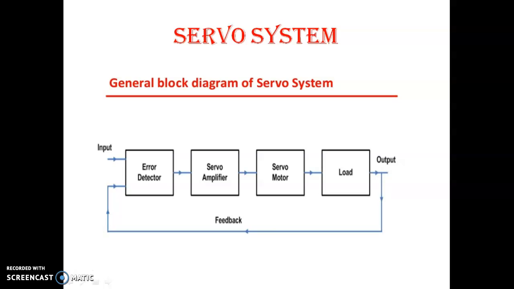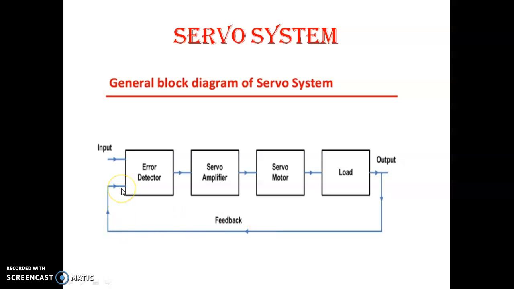So let us have an example. This is the block diagram. Let us have an example of a servo mechanism, where we are using a position control system. You can see a load which requires constant position in its application. This position is sensed and converted to voltage using a feedback potentiometer.